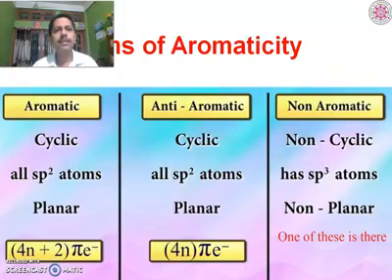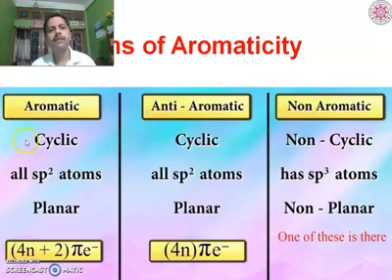The terms of aromaticity are very simple. For a molecule to be aromatic, three preliminary criteria should be fulfilled. The molecule should be cyclic, it should have all sp2 atoms, and it should be planar. These last two go together, because if a molecule has all sp2 atoms, it is automatically planar.